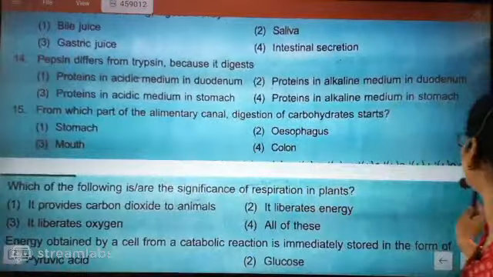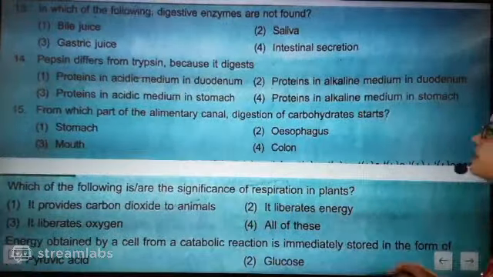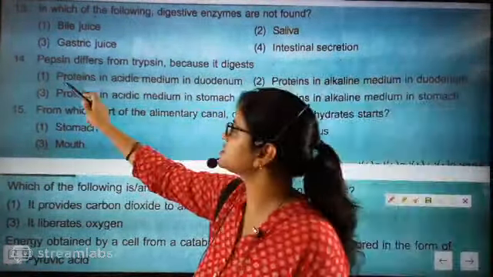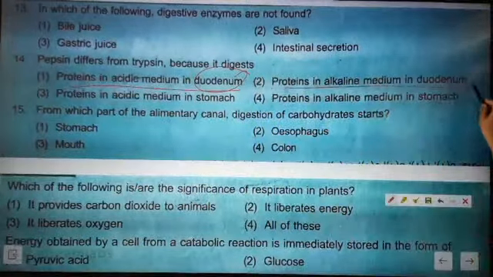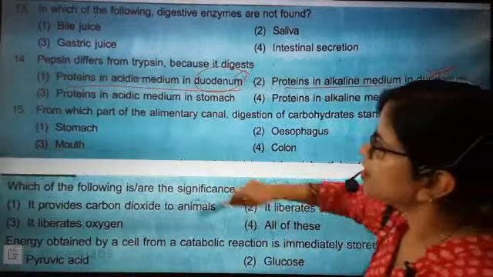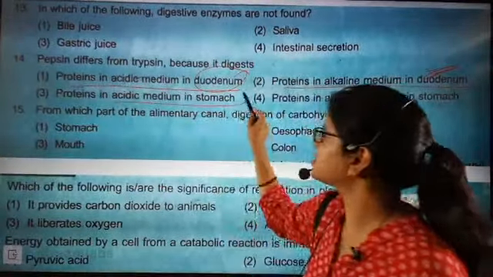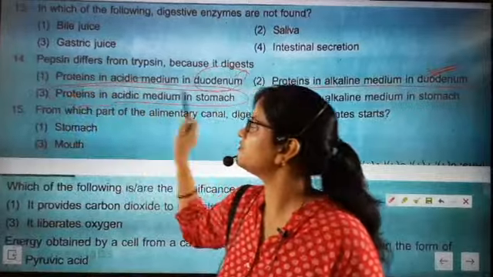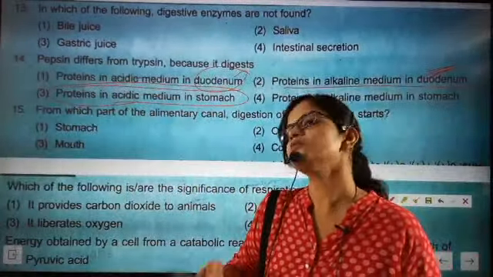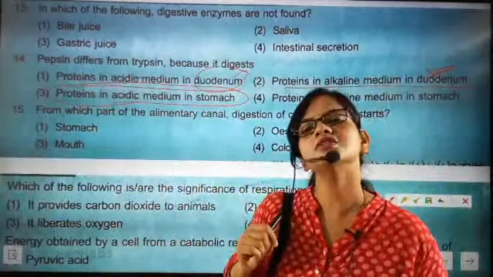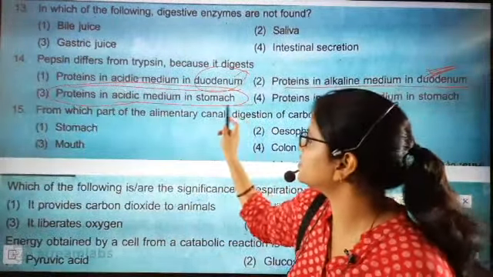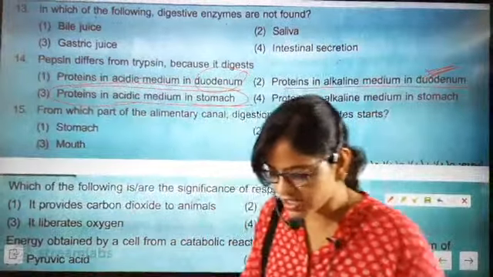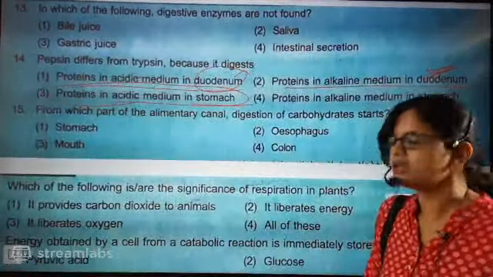First, the word duodenum, I am going to cut this section. No, pepsin acts in the stomach, so this part will not be correct. Protein in alkaline medium in duodenum? No. Protein in acidic medium in stomach: pepsin works in the presence of HCl, hydrochloric acid, and does this activity in the stomach itself. So the 14th answer will be 100% option C.